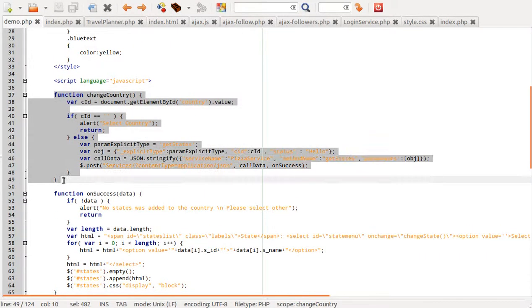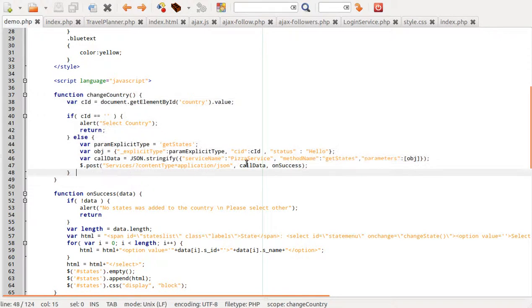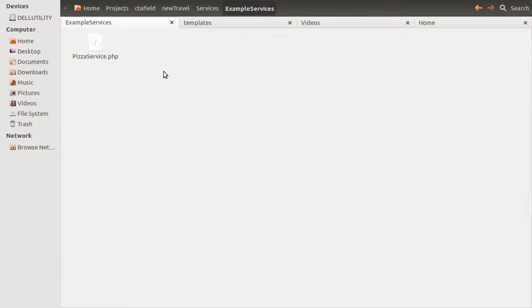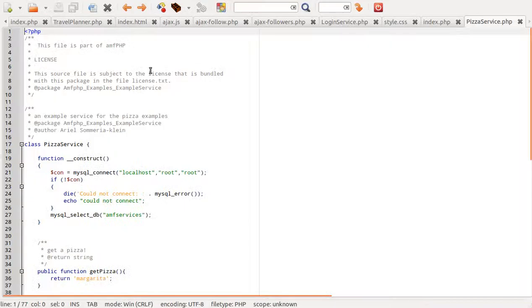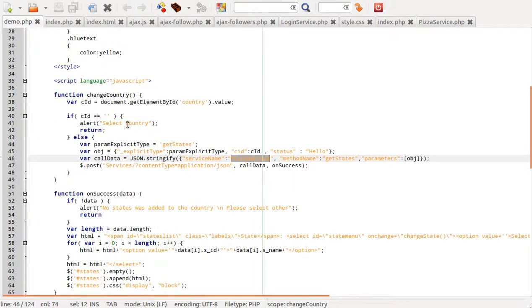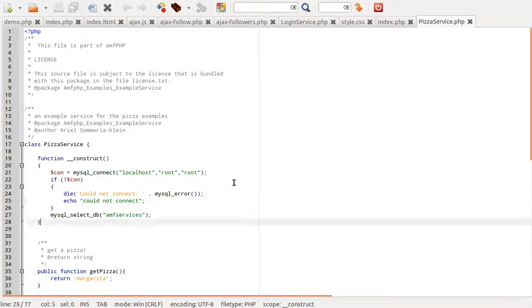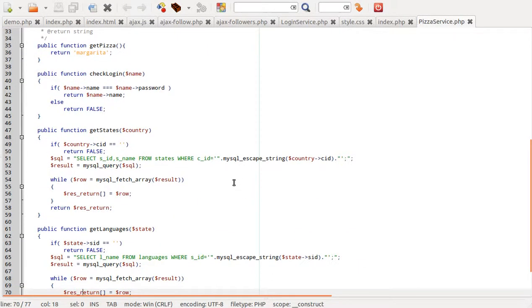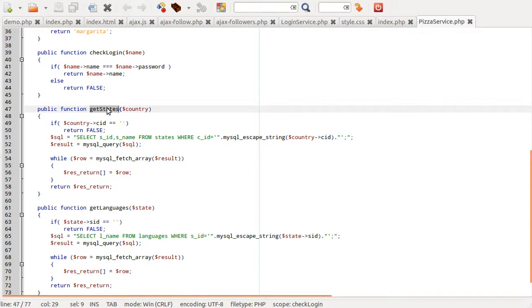On change of country we are calling this pizza service, which is a class name, and these are getStates. Here getStates, based on the country value we are passing.